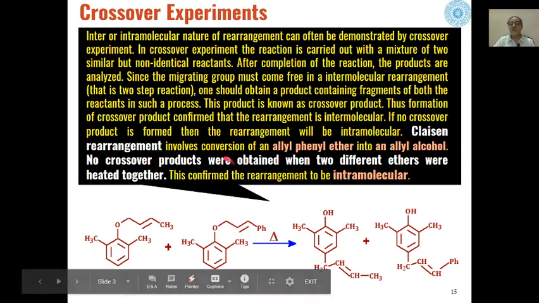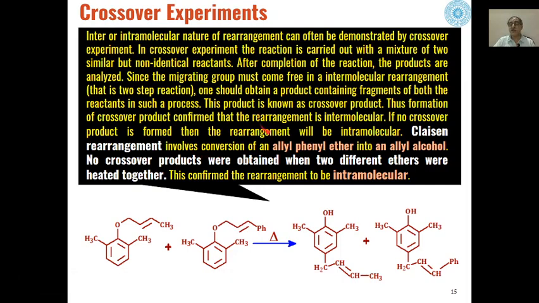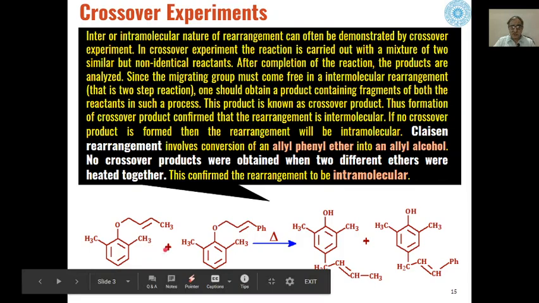The most common example is the Claisen rearrangement. You know, the Claisen rearrangement is conversion of an allyl phenyl ether into an allyl phenol. So for example, if we use these two similar but non-identical reactants, these are allyl phenyl ethers, and if you see these two reactants, the only difference is that here you have a methyl group, whereas here you have a phenyl group.